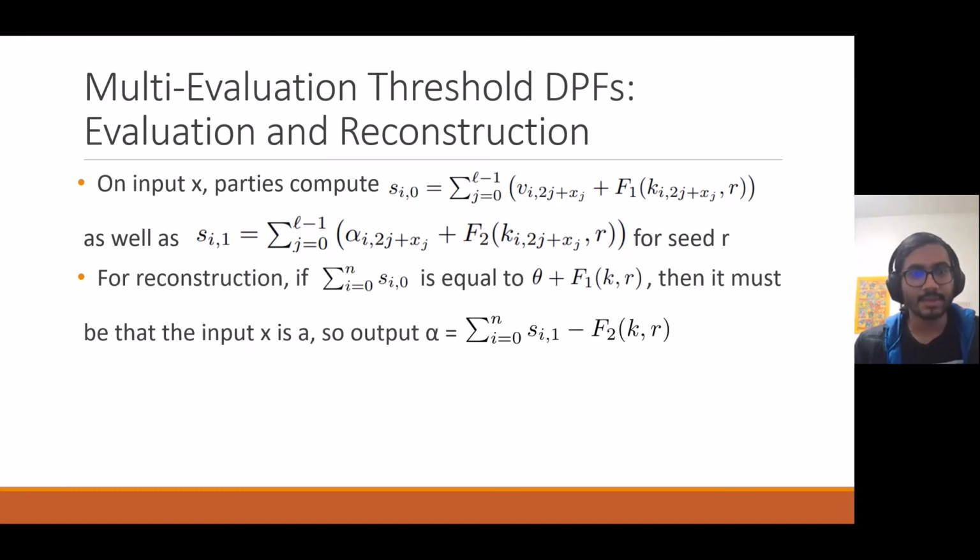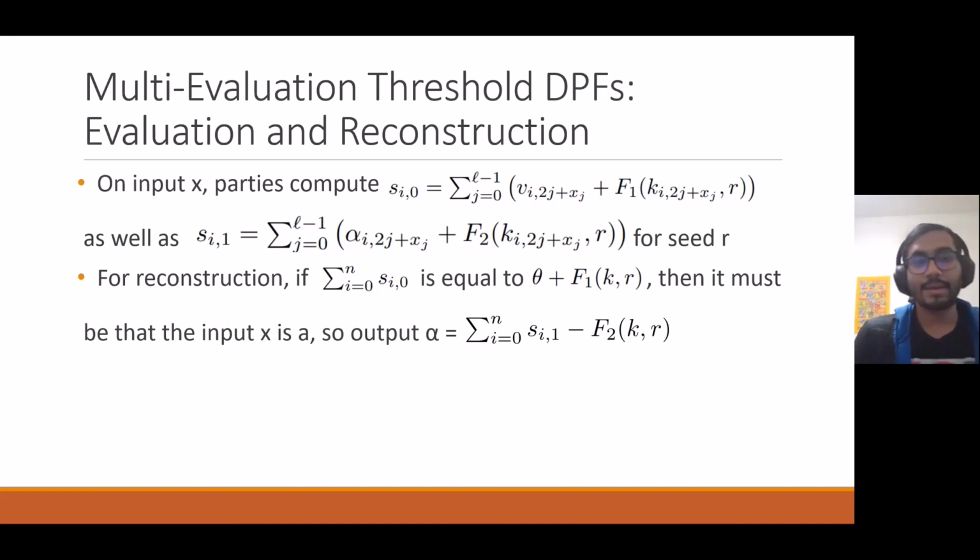Now, what happens when they do this? Well, if all the parties come together and add together their first sums, then this is going to be theta plus f sub 1 of k comma r. And this is only when x is equal to a. The intuition is that the first thing in s_i,0 is going to add up to theta, because that's the correct sum over the bits of a. And the second thing in s_i,0, because of the key homomorphic pseudorandom function nature, is going to combine into f1 of k, r. So if the sum over the first sums is theta plus f1(k, r), then it must be the case that the input x has been a.